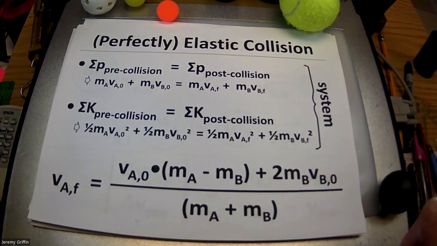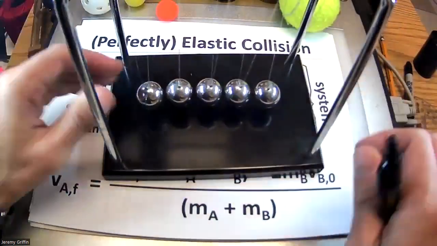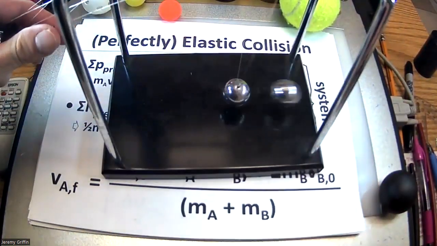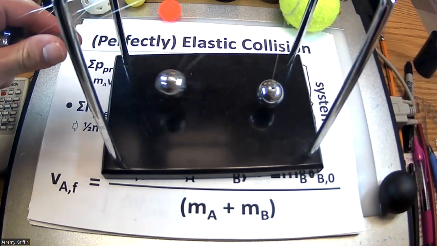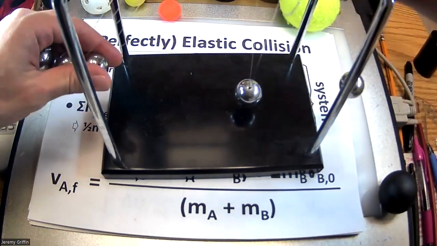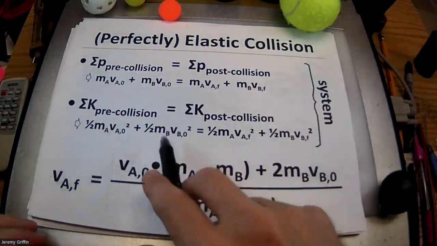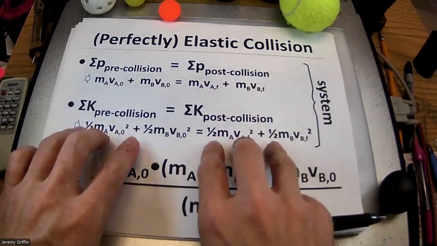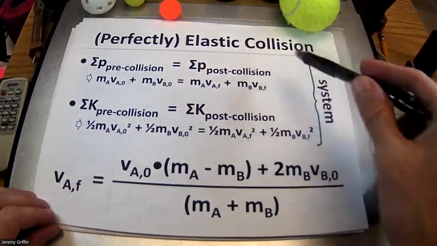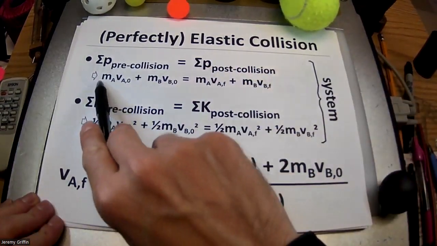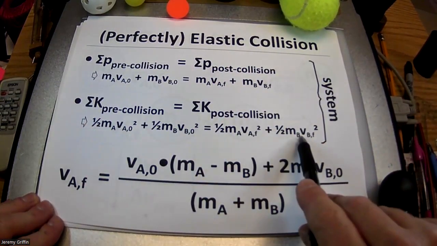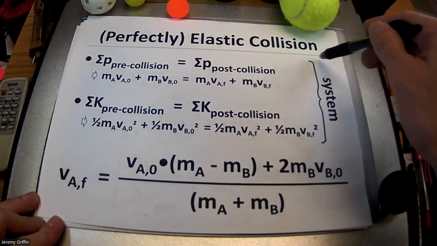Okay. The opposite of perfectly inelastic is perfectly elastic. That's perfectly bouncy. And here's probably as close as I can get to that. Okay. Now, what's special about this collision, from a physics point of view, is that not only is the momentum conserved, which is universally true for closed systems, but also kinetic energy happens to be conserved, again, only for this type of collision.